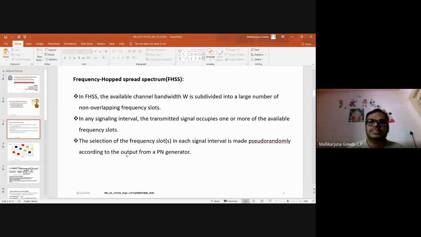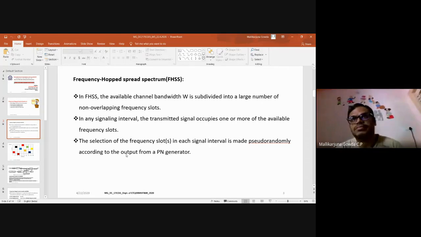So after dividing the entire available channel bandwidth into subbands, the signal we are transmitting will occupy more than one of the available frequency slots. As I said, the total 10 megahertz bandwidth is divided into 10 subbands of 1 megahertz each.